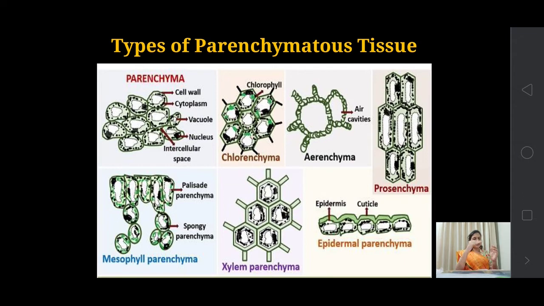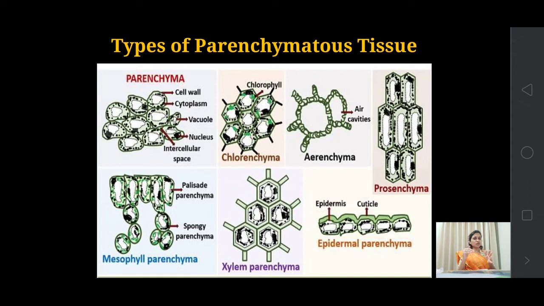Together, the palisade and spongy parenchyma are known as mesophyll tissues or mesophyll parenchyma. In dicot, both types of mesophyll tissues are found, but in monocot, there is only one type of tissue.